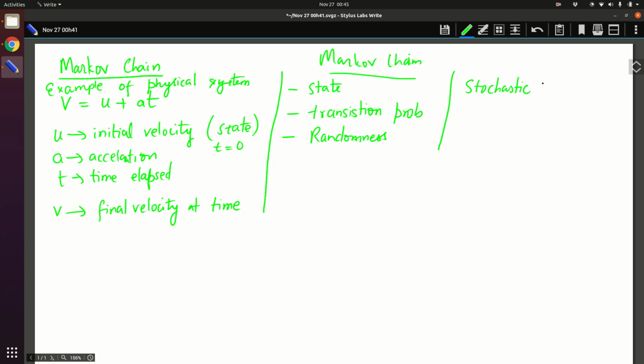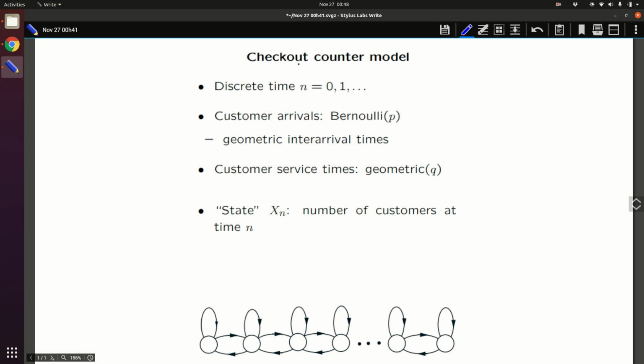This stochastic process you have already seen when you saw the Bernoulli process and the Poisson process. So a Markov chain is also like that. You will soon see why I am saying all of these things, and it will be quite clear what is going on. All right, so what we will do now is look at an example to start with. Okay, so now let us look at a checkout counter model.